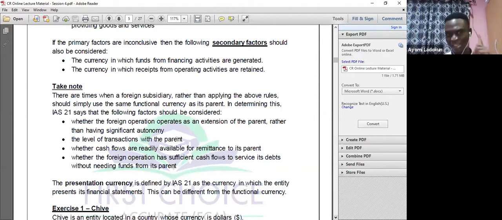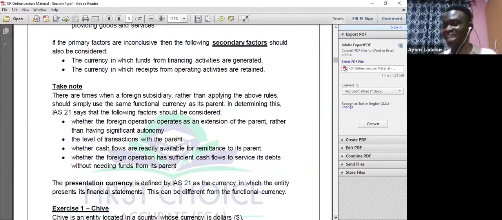In doing that, IAS 21 says the following factors should be considered: whether the foreign operation operates as an extension of the parent rather than having significant autonomy. If the foreign operation has significant autonomy, it cannot simply use the parent's currency. That means they have to consider the primary and the secondary factors.